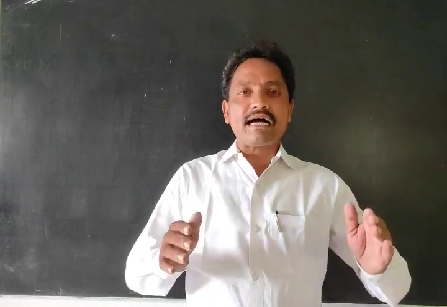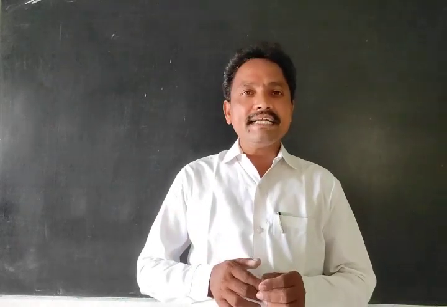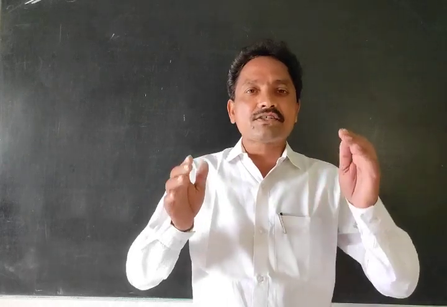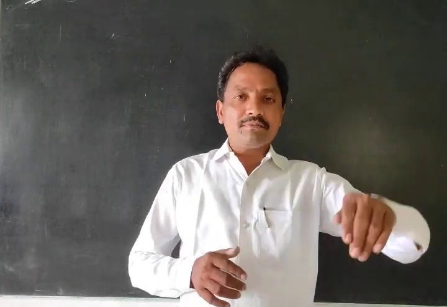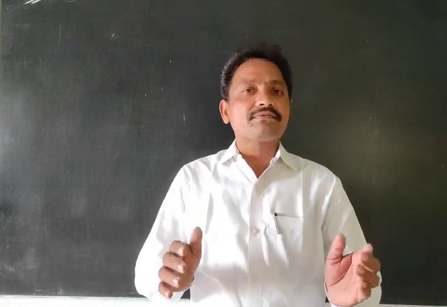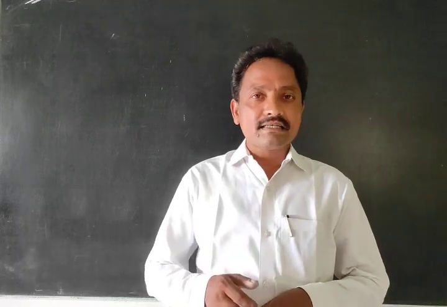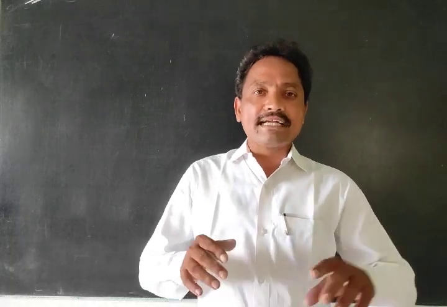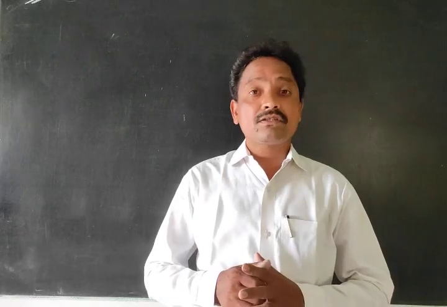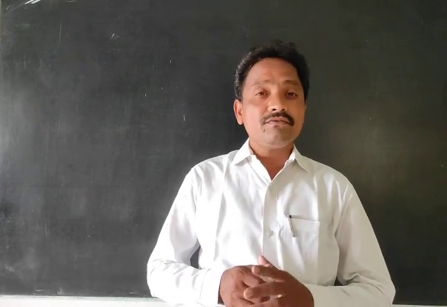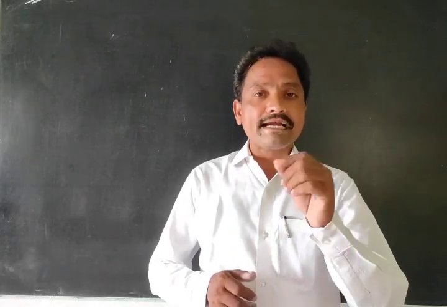In the sentence, I am a student, it indicates the state or condition of a person. But in the first sentence, it is the action of a noun. In the second sentence, the state or condition of a noun. In the third sentence, which thing do you have in your hand?